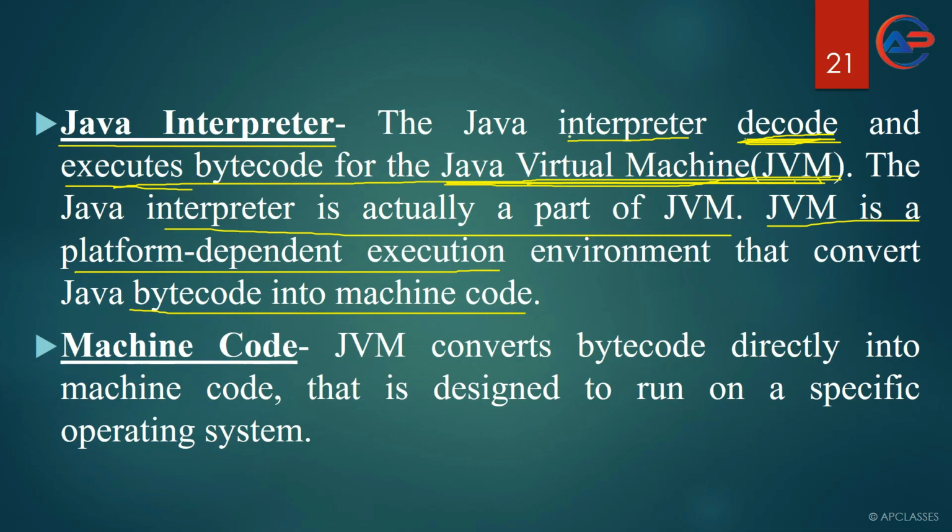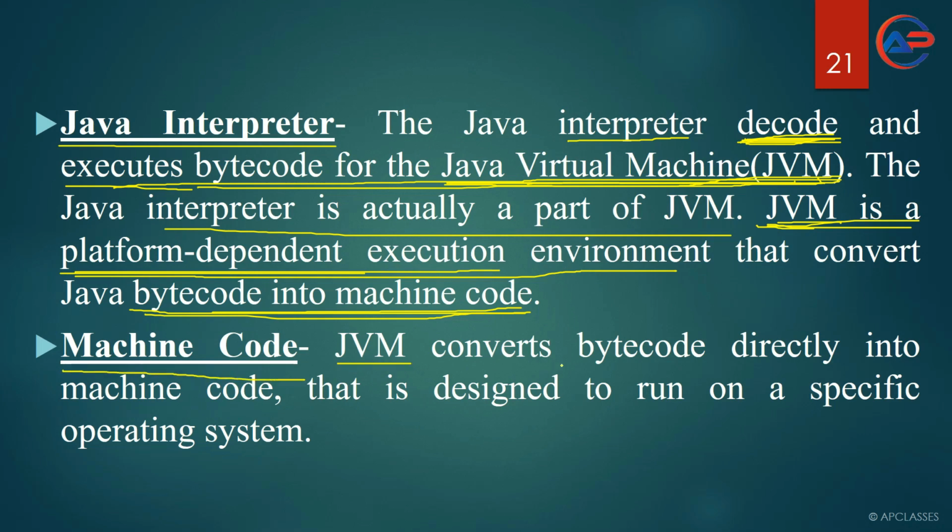Then the work of the Java interpreter comes. The Java interpreter decodes and executes the bytecode for the Java virtual machine. Further, the Java virtual machine can convert that bytecode into machine code. And the Java virtual machine is a platform dependent execution environment. You have to download different JDKs, or different JVMs, for different platforms or different operating systems.